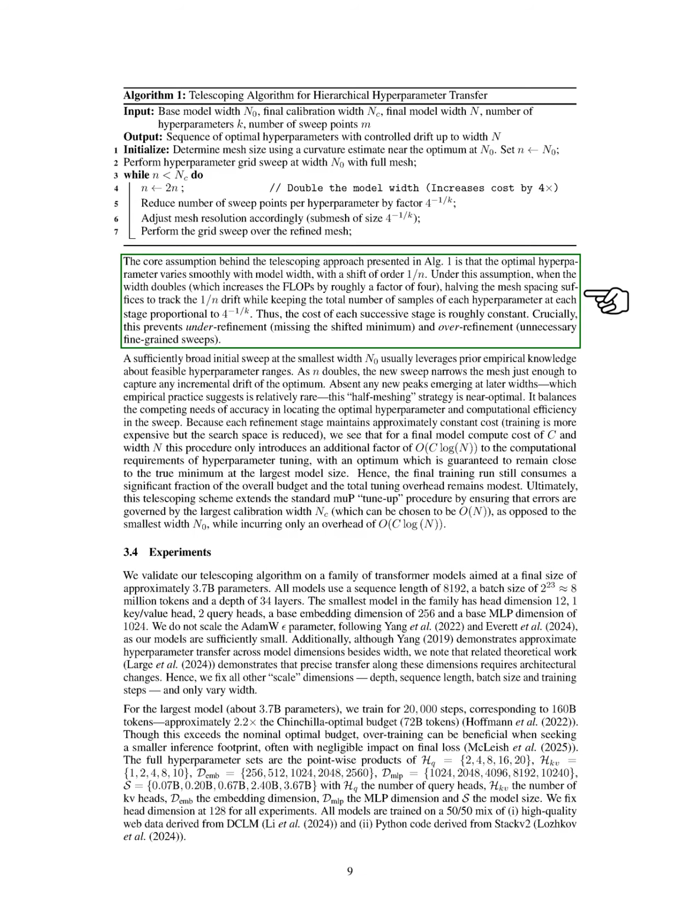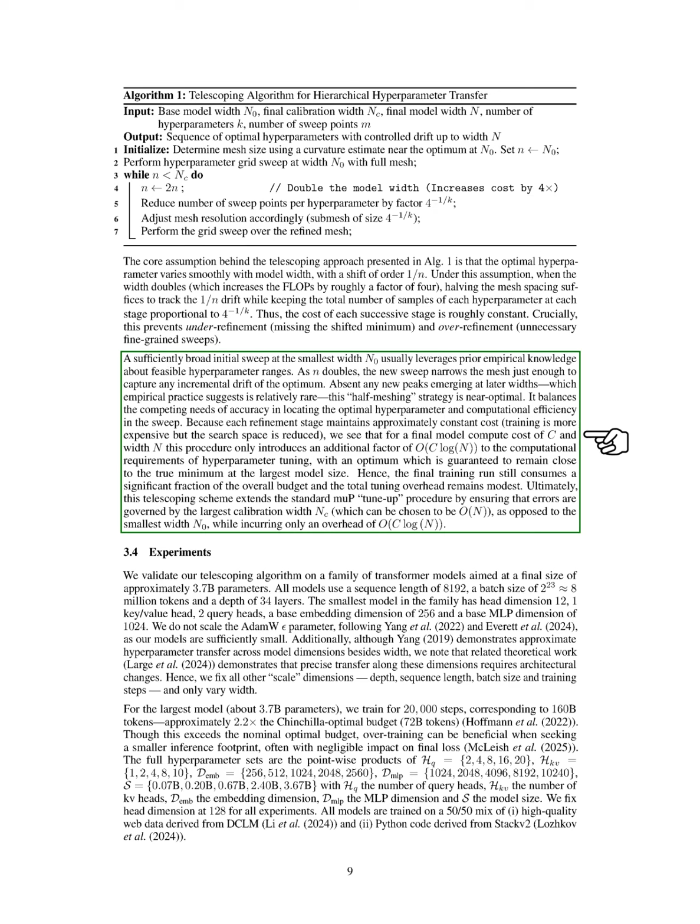The key assumption of our telescoping method is that the best hyperparameter changes smoothly with model width. When we double the width, which increases the computational load, we can halve the mesh spacing to keep track of this change while maintaining a proportional number of samples for each hyperparameter at each stage. This keeps the cost of each stage roughly constant, preventing both under-refinement and over-refinement.